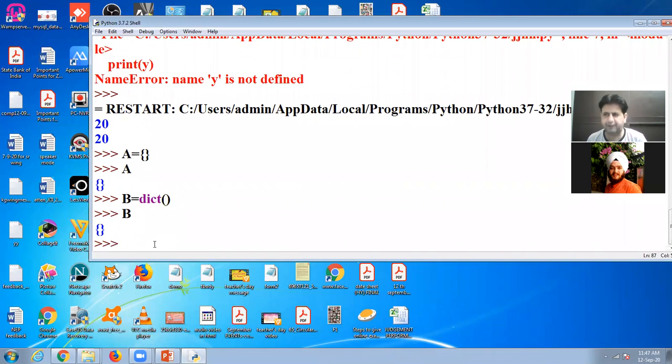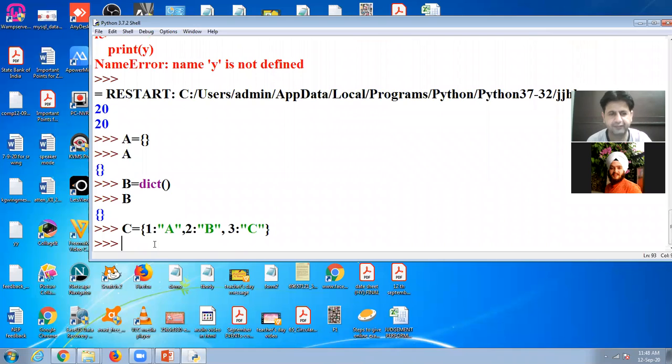But if we give the parameterized dictionary, if we want to give the values of a dictionary, we can give the values like this: key, then colon, then value, then comma, second key, and then value, then third key, then value, like this. There is another method which I discussed yesterday. Look at here.